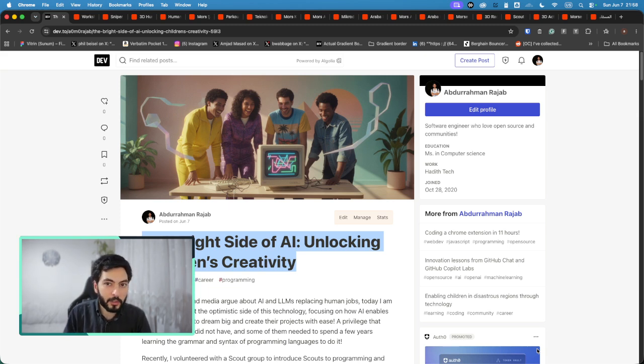So if you are not aware of the Scout movement, it's a youth movement for people that allows them to be good citizens and leaders in their communities.